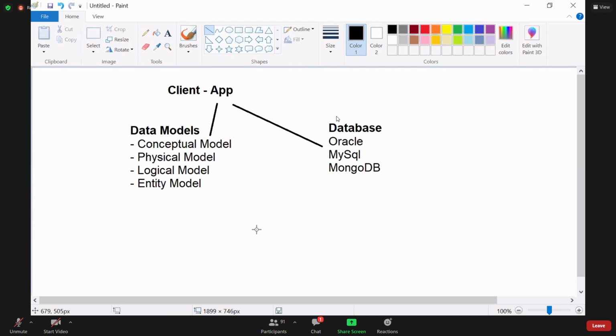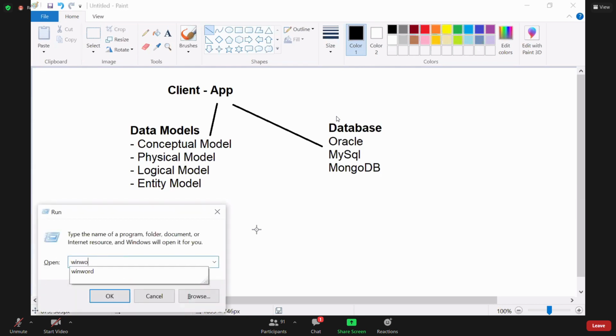As a developer, you first identify which modules in the application need data. Every module may not need data, only a few do. We prepare the diagram for those modules, and we call that diagram the conceptual model.